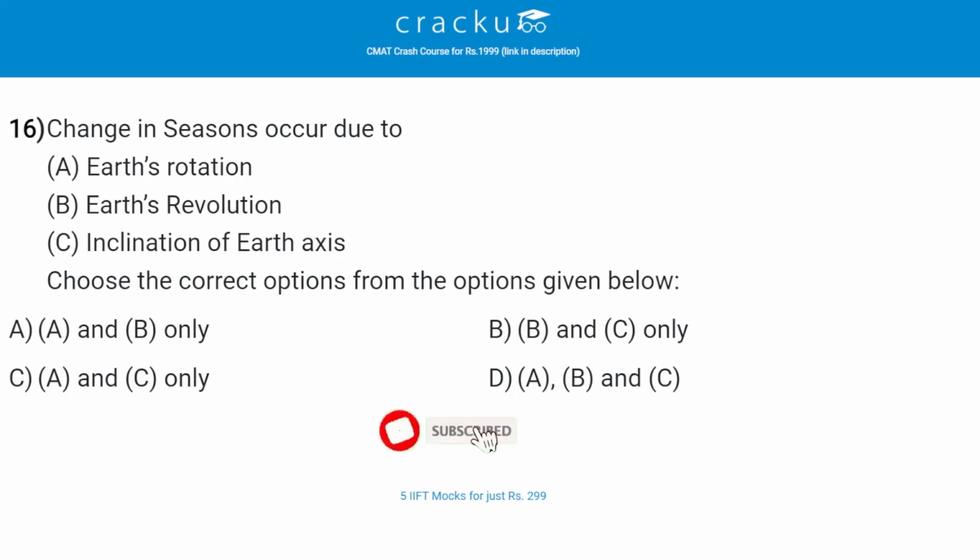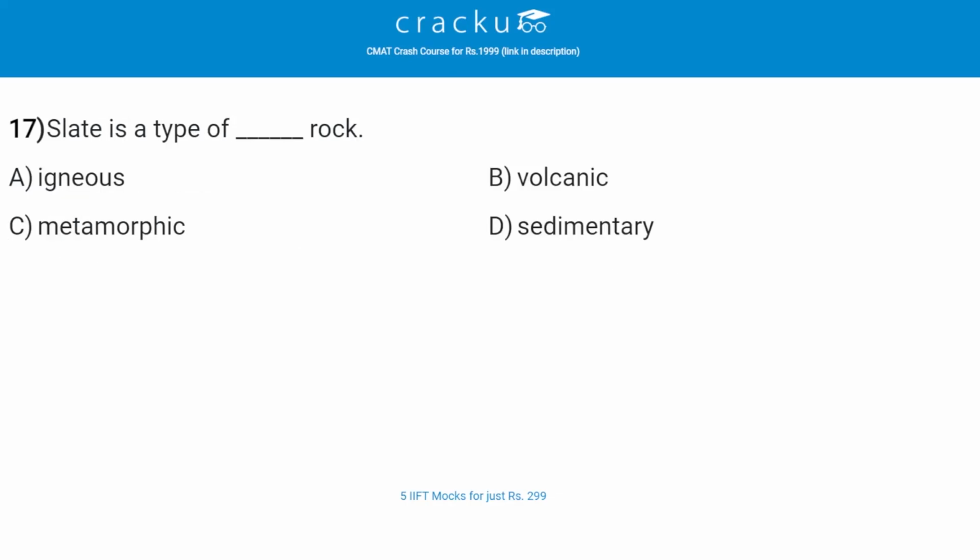Change in seasons occur due to, the correct answer is B, that is Earth's revolution, and the third one is inclination of Earth's axis.